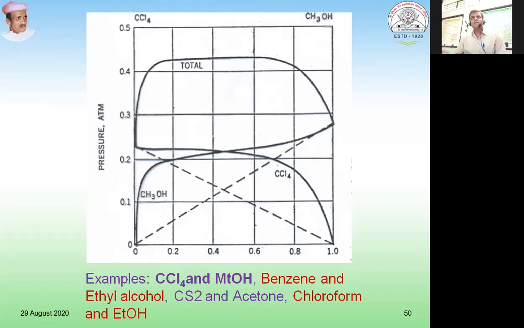Another case, where positive deviation is observed, is just the reverse or opposite of negative deviation. Here, the addition of the solute molecule reduces the attractive forces between the solvent molecules, increasing their escaping tendency and ultimately increasing the total vapor pressure of the system as compared to what was expected according to Raoult's law. And this positive deviation is exhibited by liquid pairs like carbon tetrachloride and methanol, benzene and ethyl alcohol, carbon disulfide and acetone, and chloroform and ethanol.